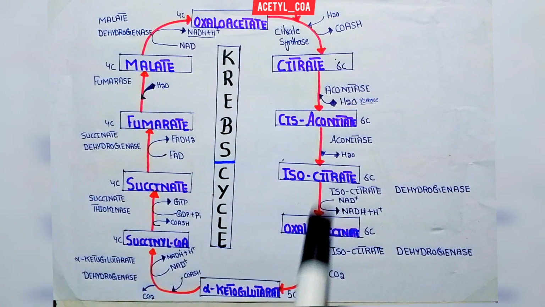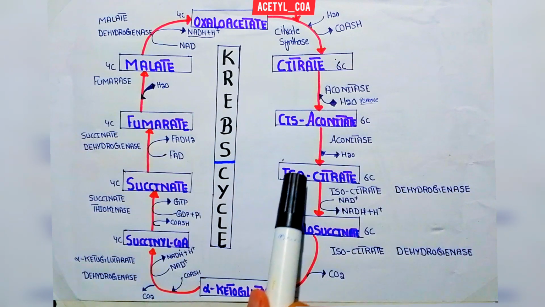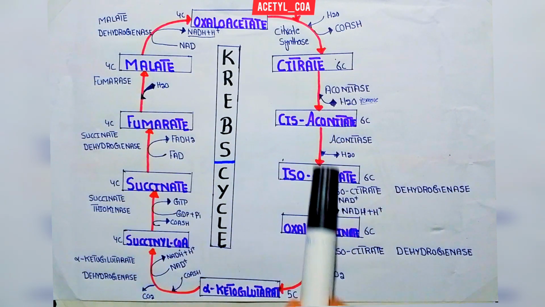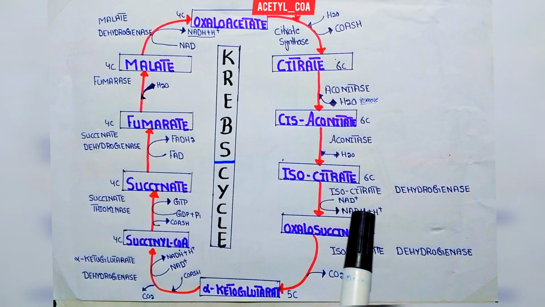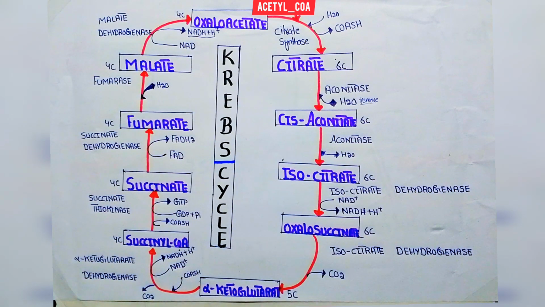Now again, this reaction occurs in two phases. In the first phase, the isocitrate dehydrogenase enzyme acts on the isocitrate. Here two hydrogen ions are released from the isocitrate. This hydrogen is gained by the oxidized NAD and converted into NADH2. So here the first reduced coenzyme is formed in this reaction. After the removal of two hydrogens, NADH and H+ are formed, the reduced coenzyme.